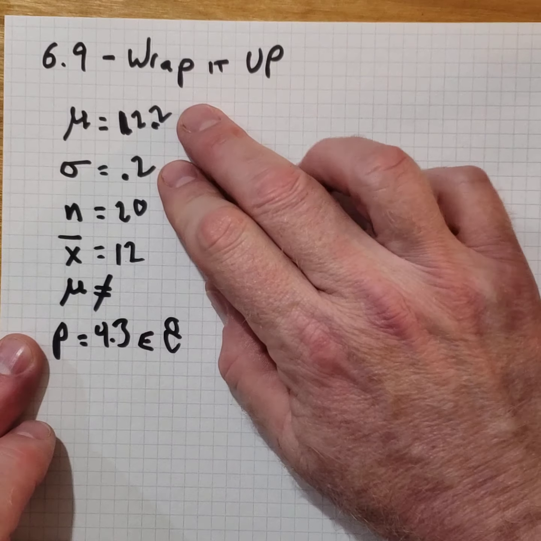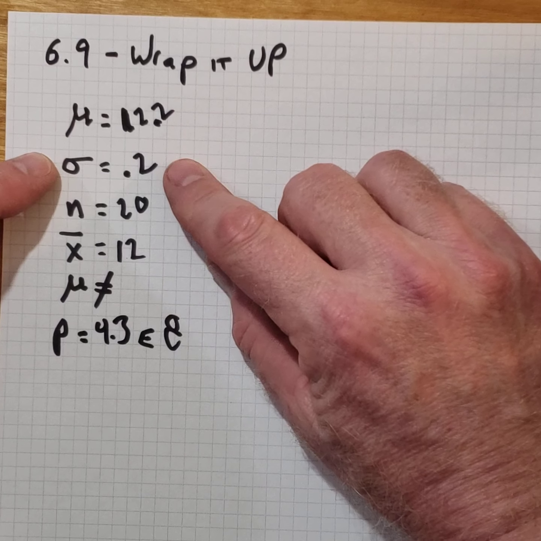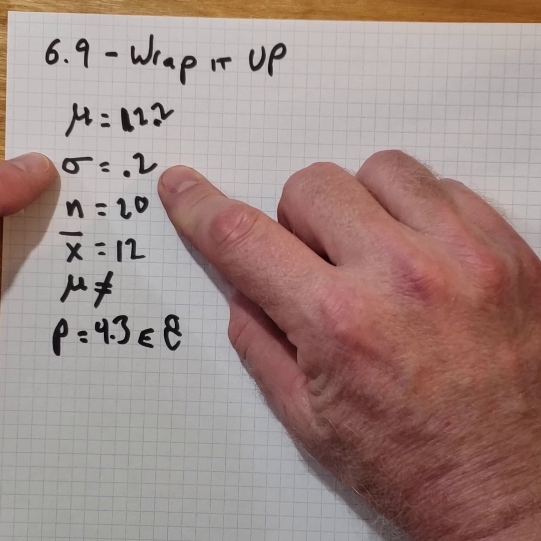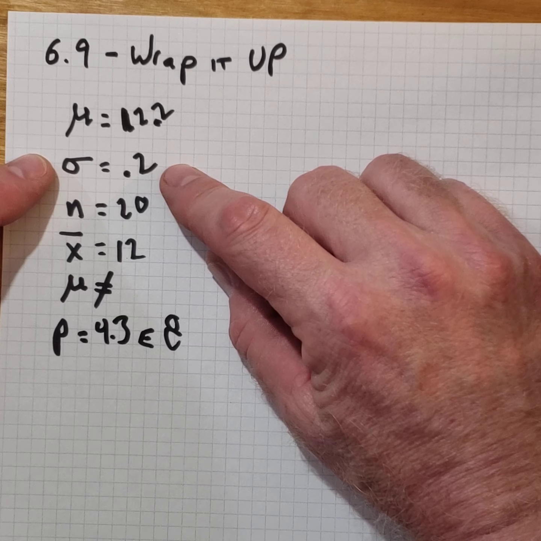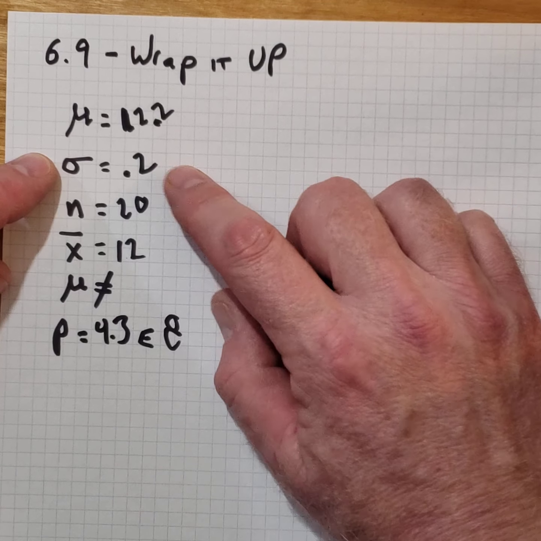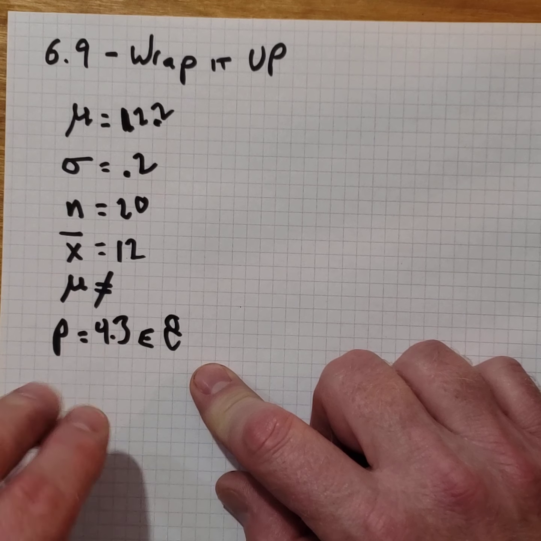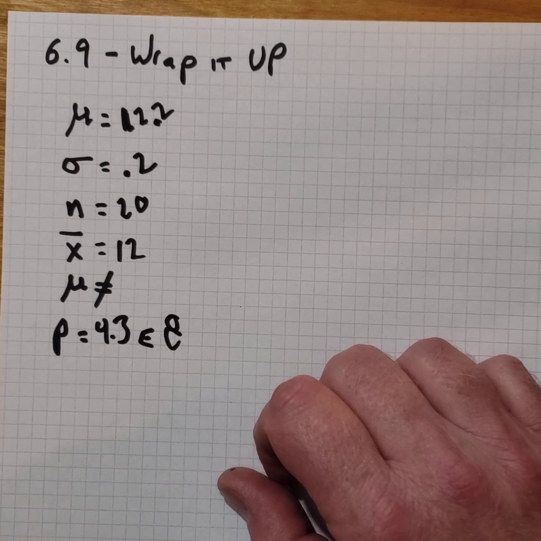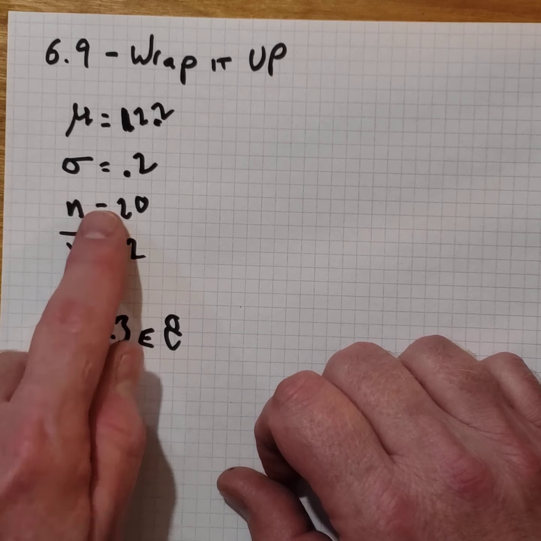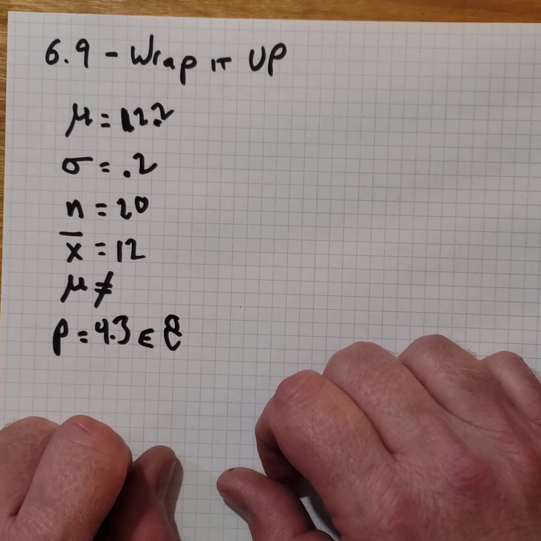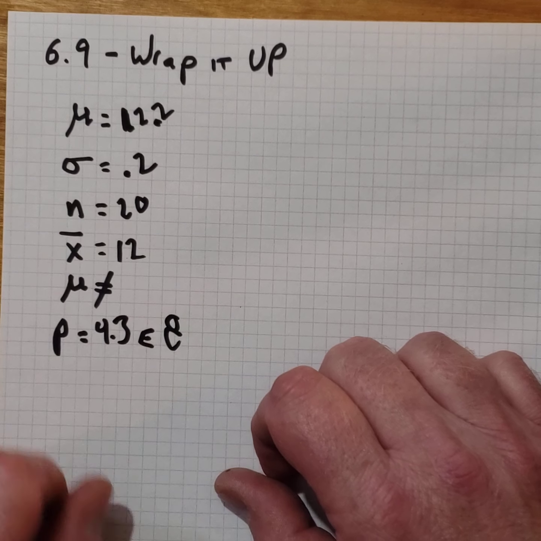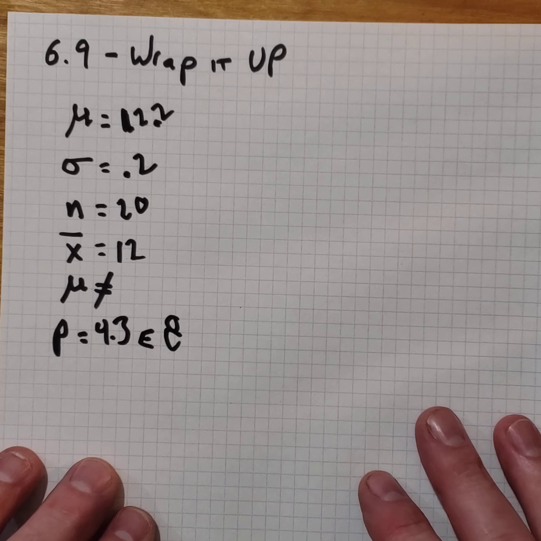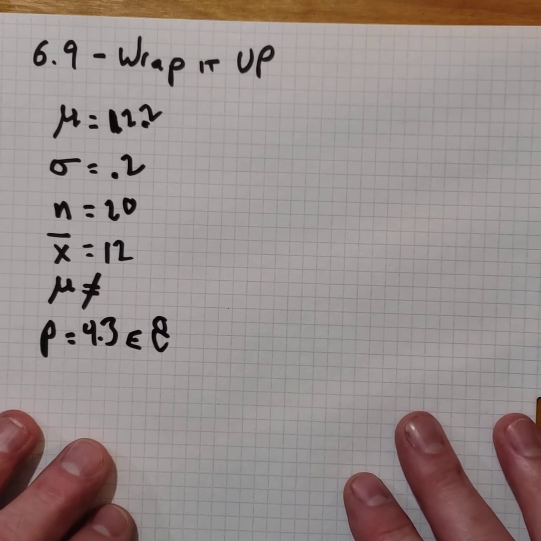Interpret this one more time. If these numbers were correct and the null hypothesis were correct, that the average actually is 12.2, then there's only a 0.0000008% chance that we would have gotten the results we did. So we're going to reject that null hypothesis. We're going to say, no, I don't think that this information is correct.